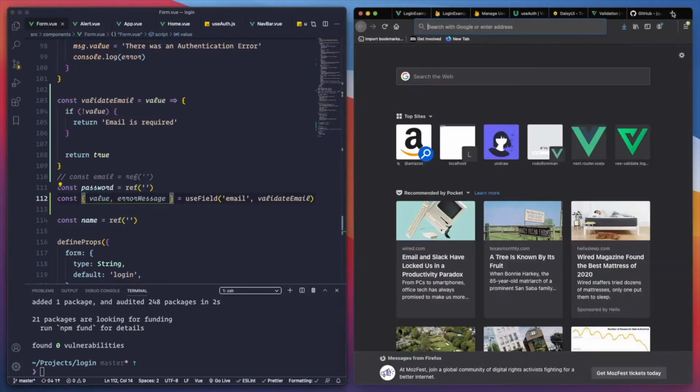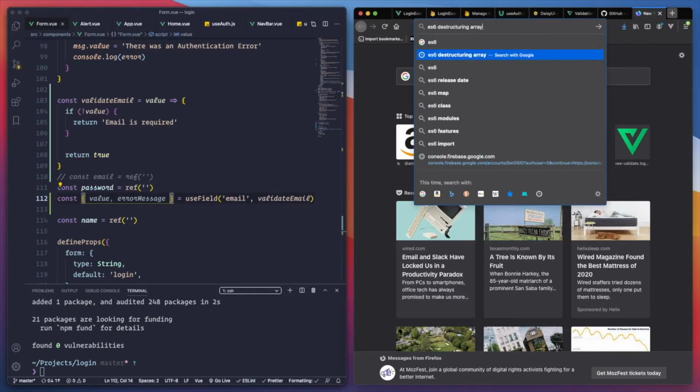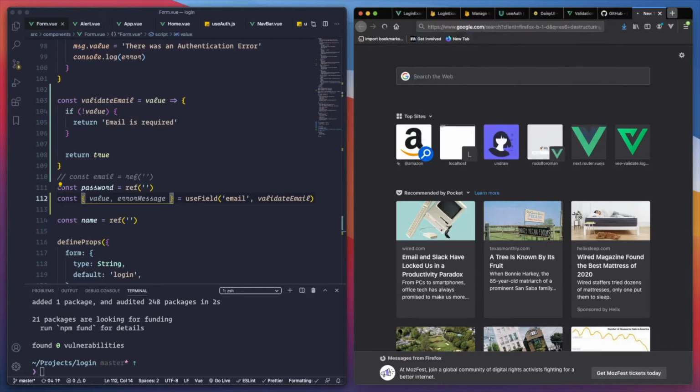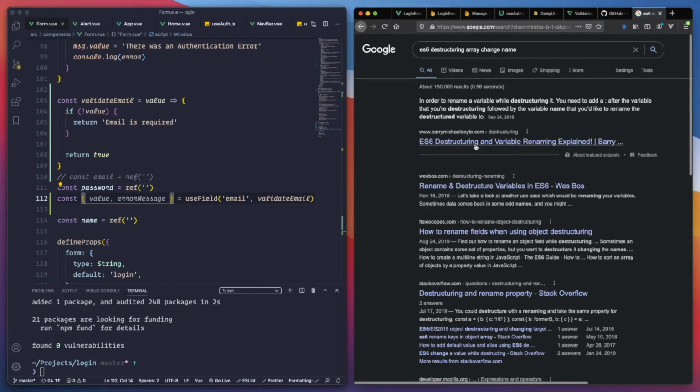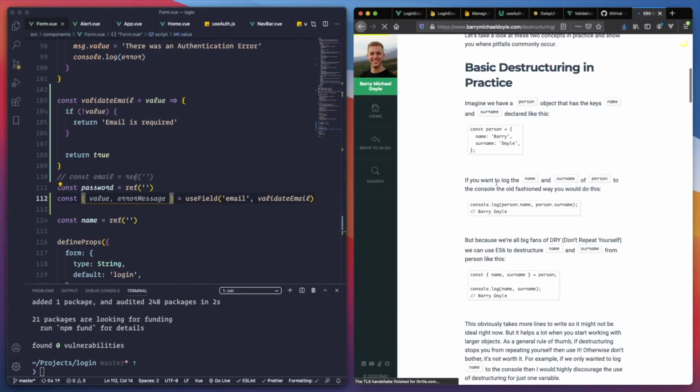Let me see if we can do this. I don't remember. ES6 destructuring in array. Change name. Variable renaming. Let's see that. So we can do person name, person surname.